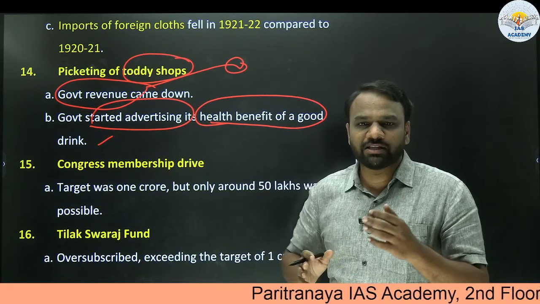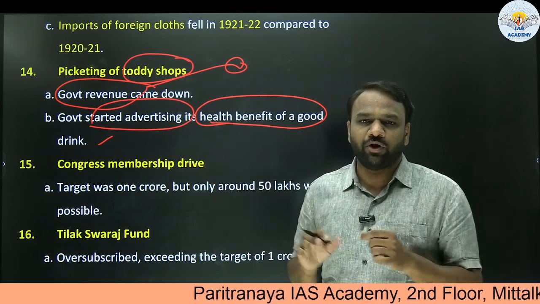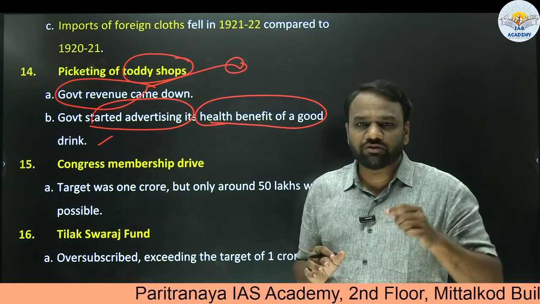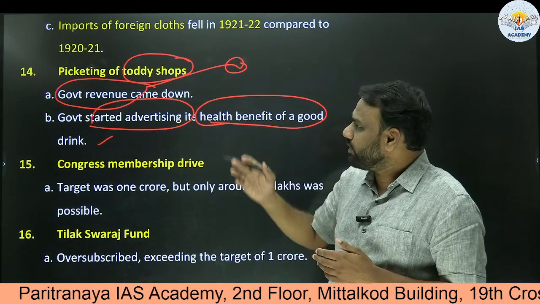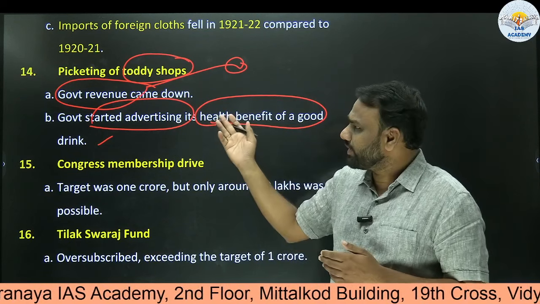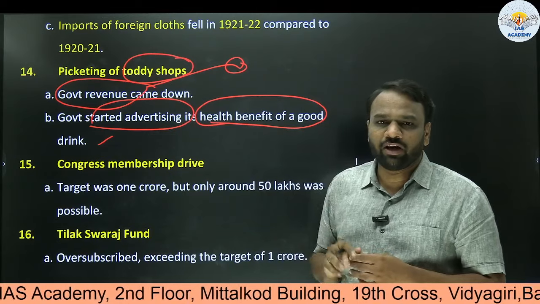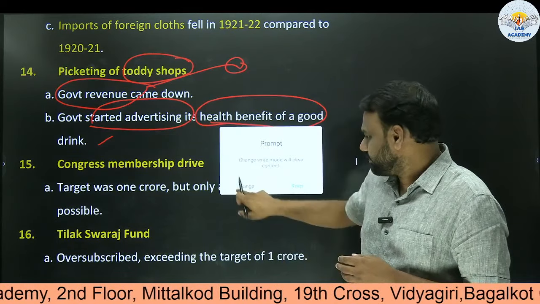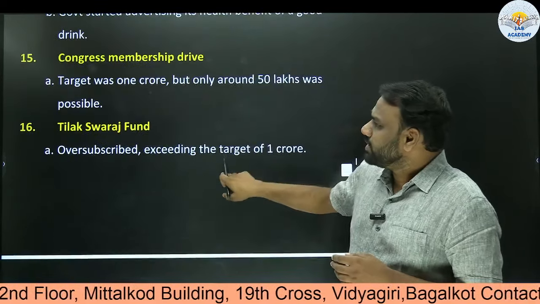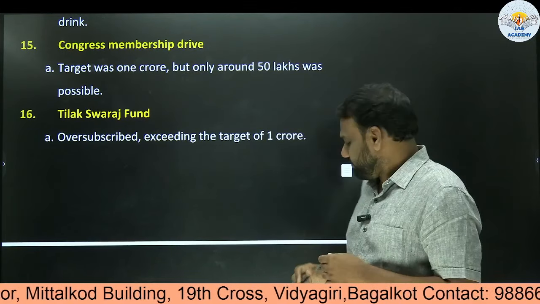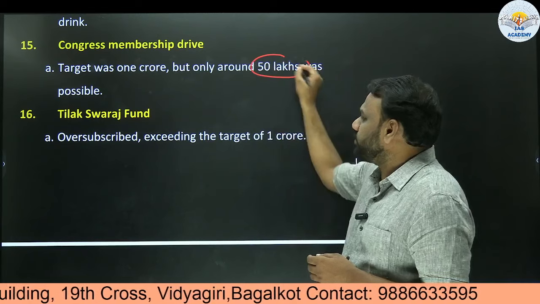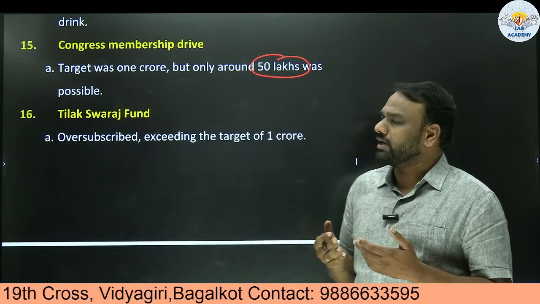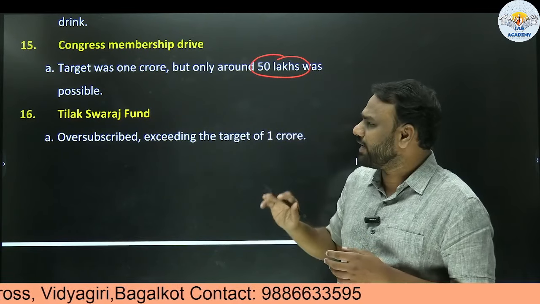So when it comes to mains answers, we need to indicate diverse points. So when we are indicating diverse points, we should indicate educational boycott. We have to indicate courts boycott. Next, we have to indicate foreign cloth boycott. We can also indicate the foreign liquor boycott. Next, Congress membership drive. Here the target was 1 crore, but only around 50 lakh was possible. So they had made a target of 1 crore, but only 50 lakh was possible.